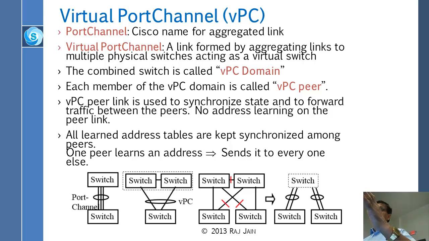Having said that, when they advertise as one link, when they send out a spanning tree message, they will say, I have a link of 20 gigabit to that switch. When the root is nominated, the root will be nominated based upon the distance. So everybody here would rather take a 20 gigabit than a 10 gigabit. For that purpose, this acts just as one switch and one link. That's why the links are not blocked.